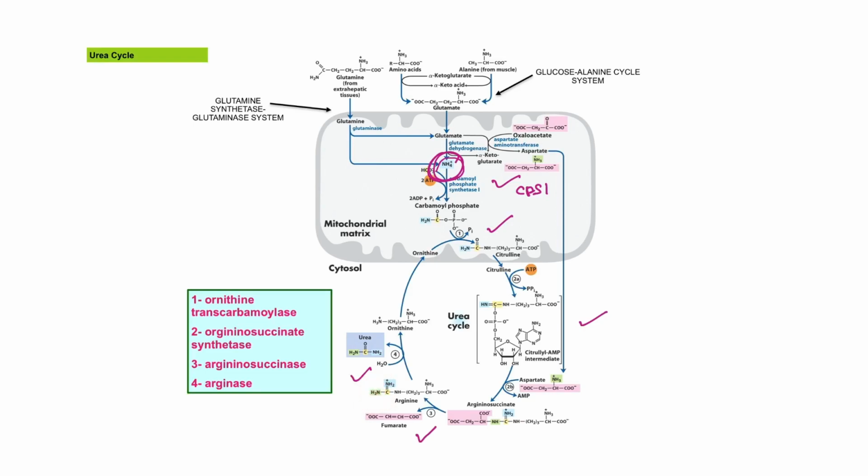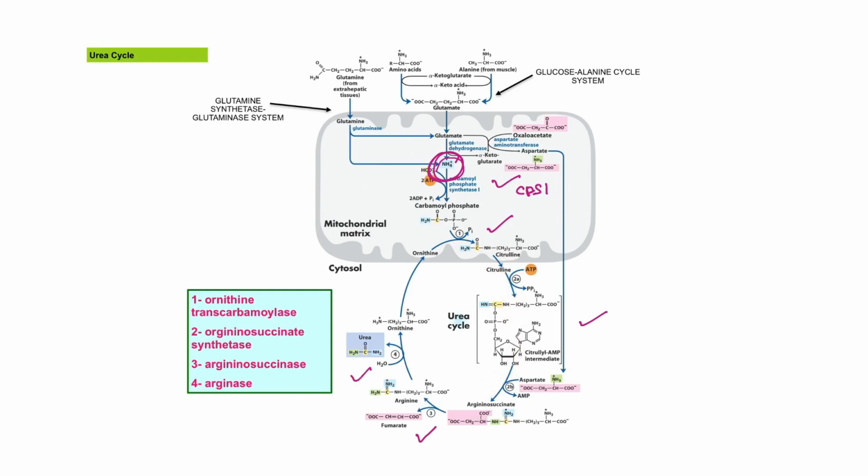The remaining carbon skeleton of aspartate is released as fumarate. Arginine is then cleaved by arginase, the last enzyme here, to release urea and to regenerate ornithine. Ornithine also has a specific transporter that allows it to re-enter the mitochondria, completing the cycle again. So that is the urea cycle.